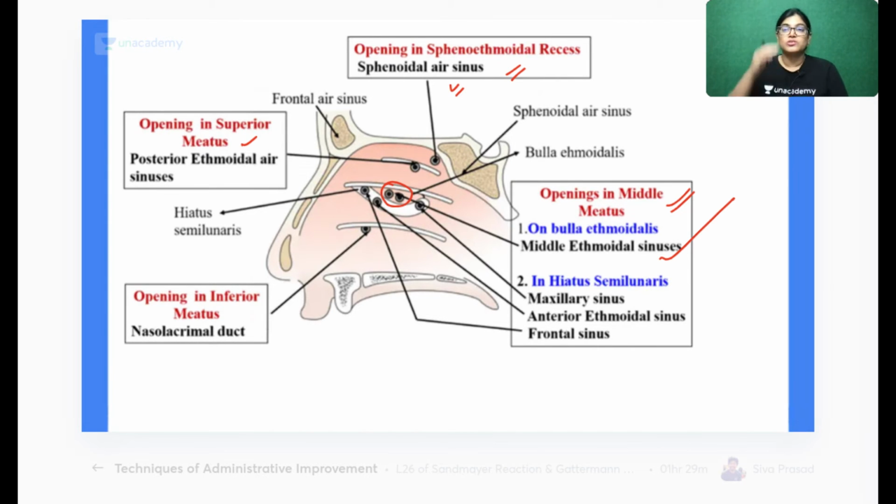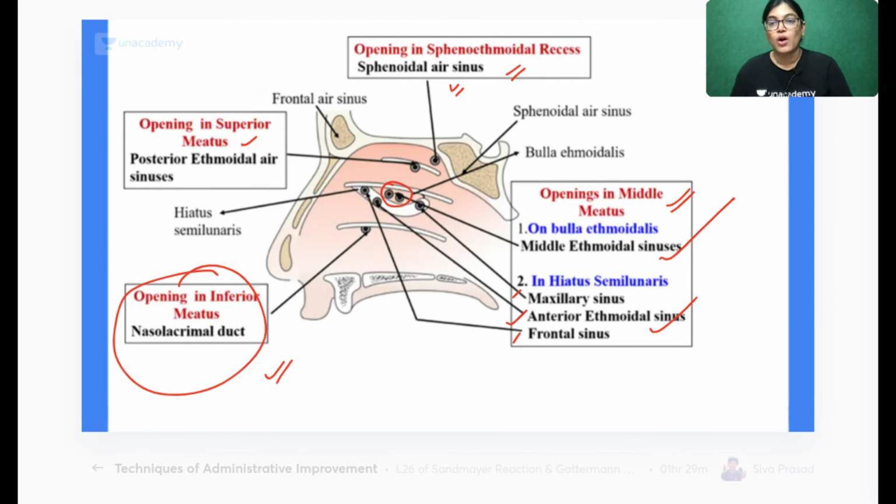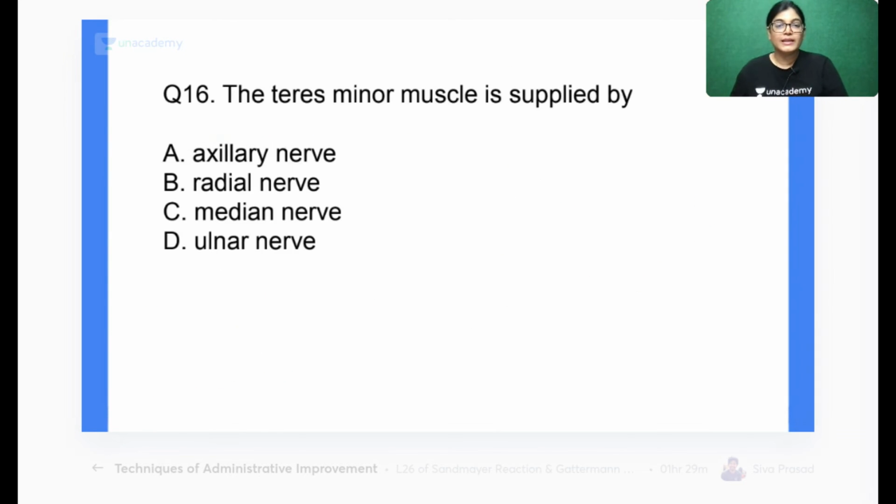In the middle meatus, just below the bulla, we have a semilunar hiatus, called the hiatus semilunaris, in which the frontal sinus, anterior ethmoidal sinus and maxillary sinus open. And in the inferior meatus, we have the opening of the nasolacrimal duct. All of you download the PDF and revise all the structures opening in the lateral wall of the nose. Let's move on to question number 16.